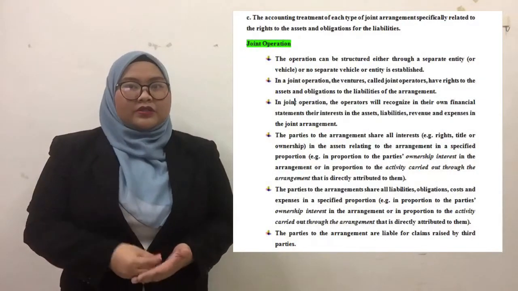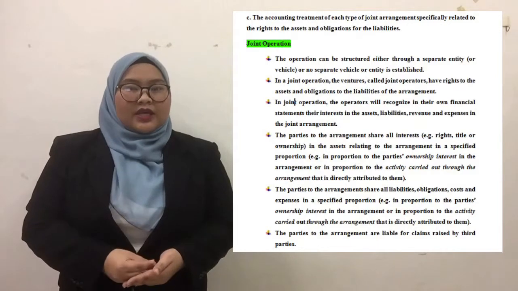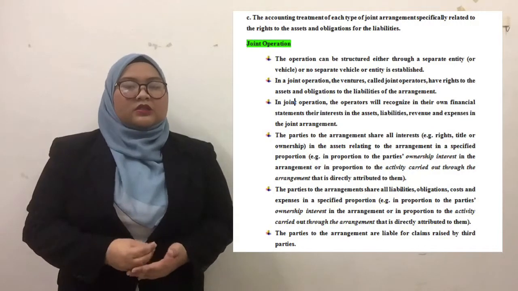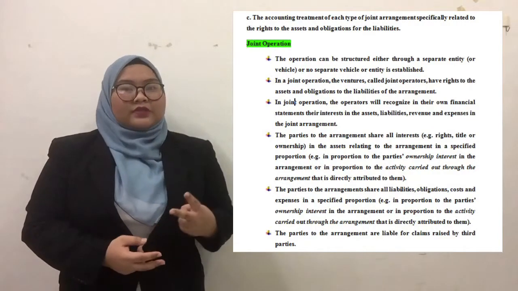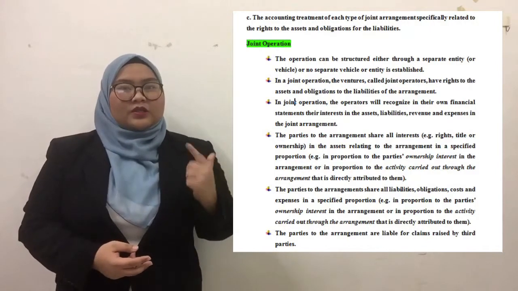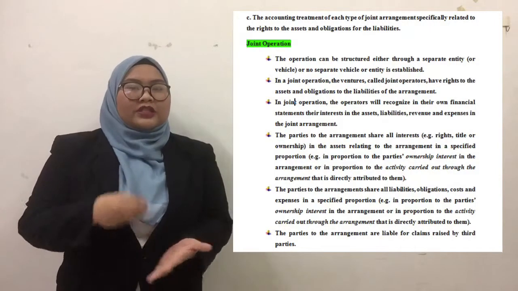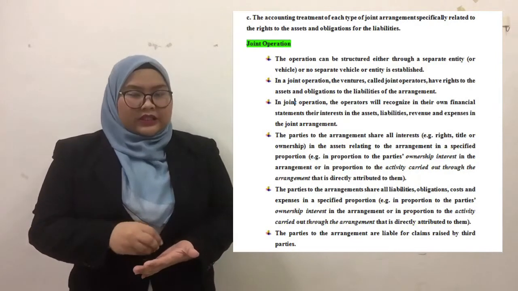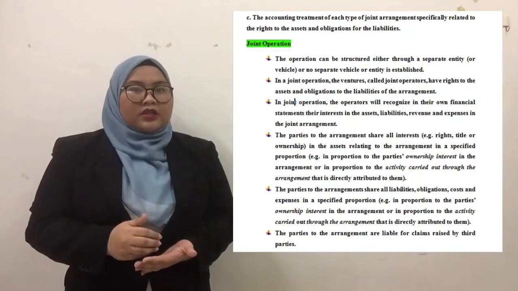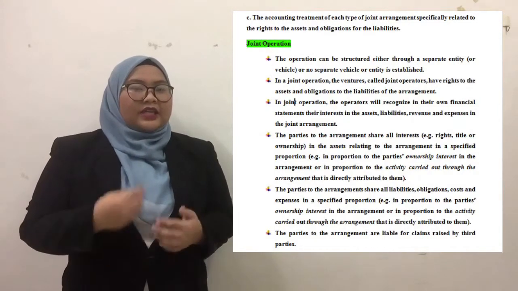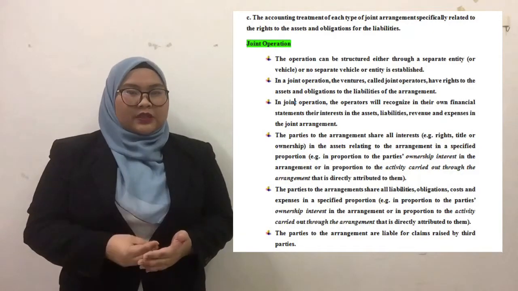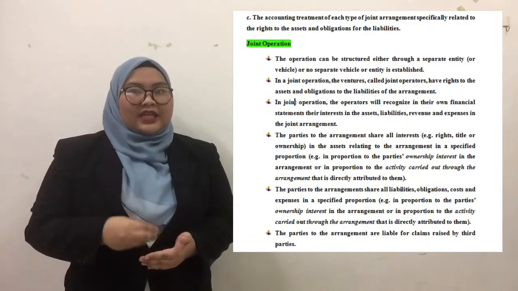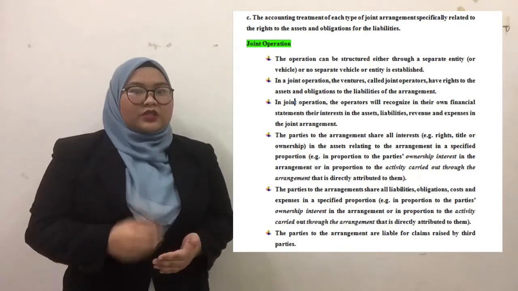C is the accounting treatment of each type of joint arrangement, specifically related to the rights to the assets and obligations to the liabilities. There are two types of joint arrangement, joint operation and joint venture. A joint operation can be structured either through a separate entity or with no separate entity established. The parties, called joint operators, have rights to the assets and obligations to the liabilities of the arrangement. The operators will recognize in their own financial statements their interest in assets, liabilities, revenue, and expenses in the joint arrangement.